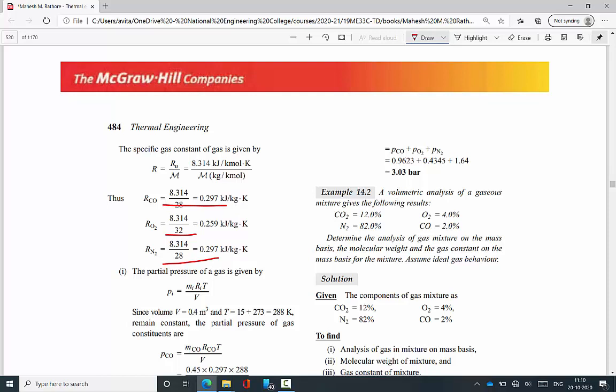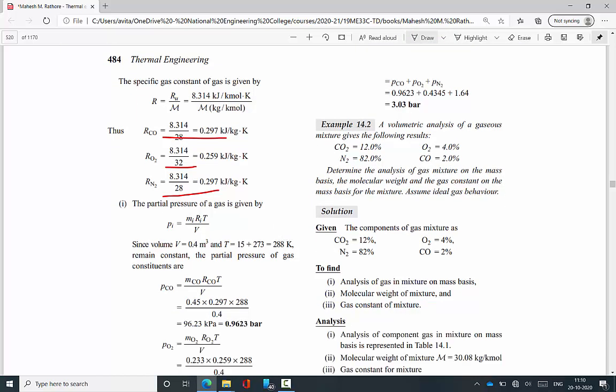Volume is 0.4 meter cube and temperature 288 Kelvin. First PCO, the partial pressure of carbon monoxide, which is mCO into RCO into T divided by V, where mCO is 0.45 kg, RCO is 0.297, temperature 288 and volume 0.4 meter cube. Substitute the things and we get 96.23 kilopascal.